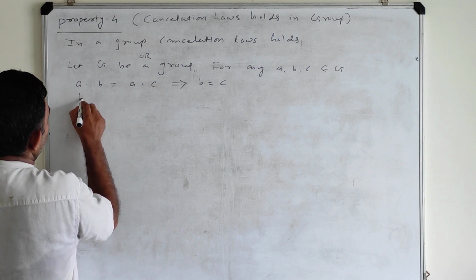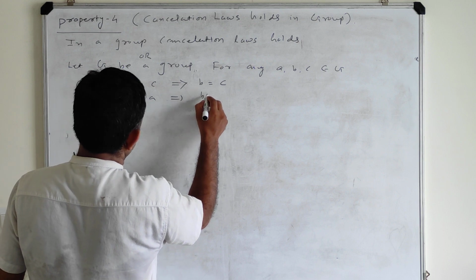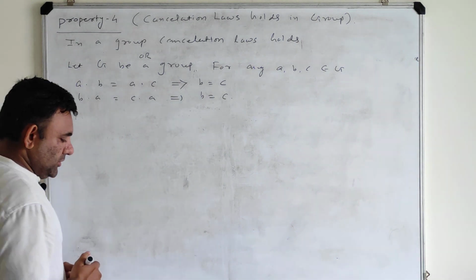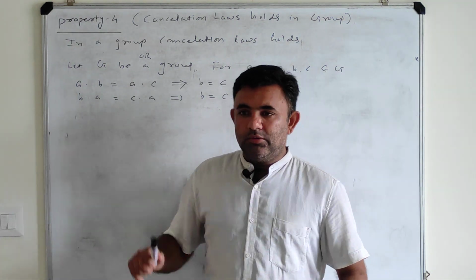And B dot A is equal to C dot A implies B equal to C. We know what the cancellation laws are. So this thing holds in the group.